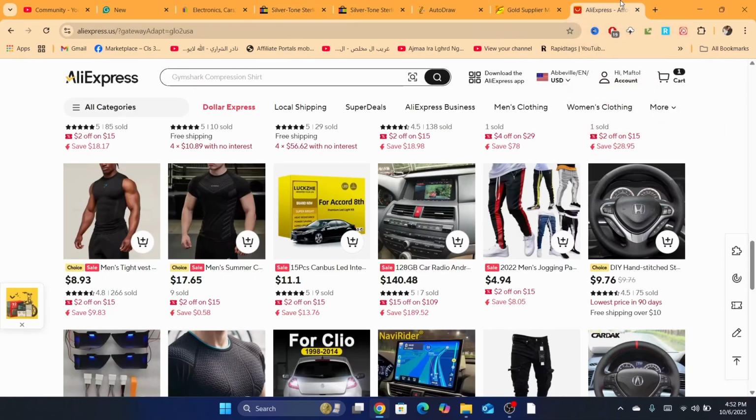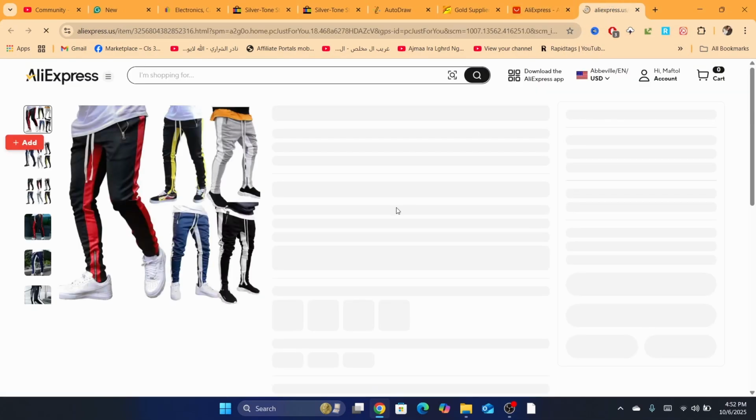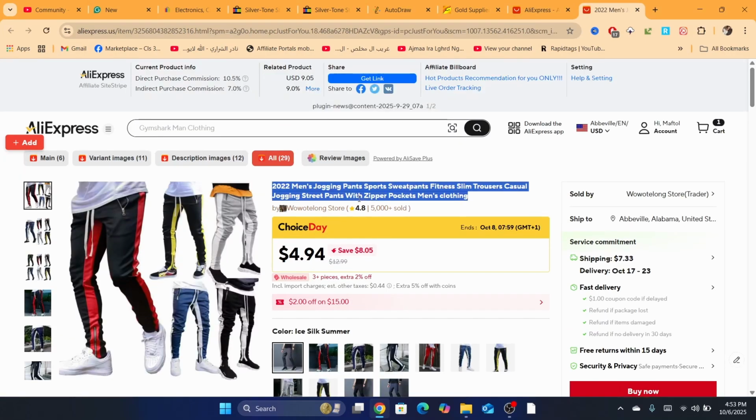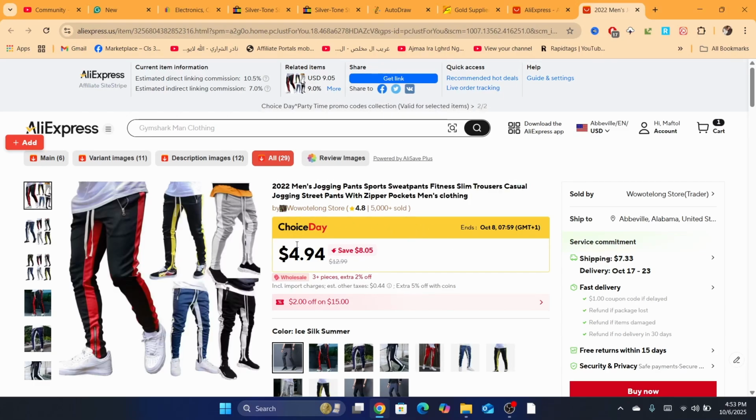Another way is you want to go to AliExpress, find a random product like this, and you want to copy the whole title, and then search for it on eBay. Now the reason why you need to do this, we know that on AliExpress this seller has like 5,000 sold items, but this is not proven to work on eBay.